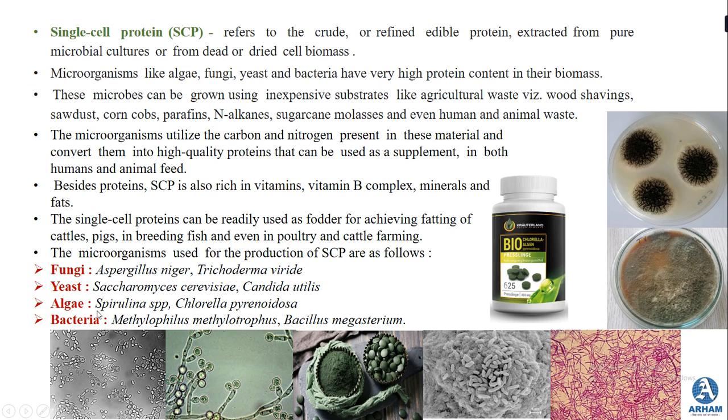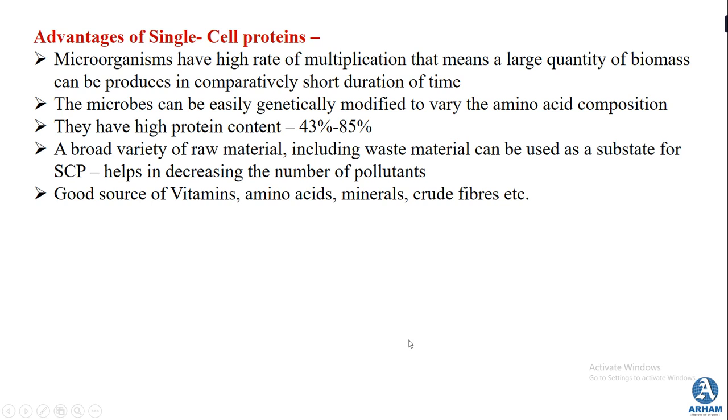Algae as single cell protein has already come into the picture and is used in many countries. Spirulina tablets have been introduced in many countries and are being consumed by people. And when we speak about bacteria, there are Methylophilus methylotrophus and Bacillus megaterium. So these are the bacterial species used to produce single cell protein. Now there are certain advantages of single cell protein.